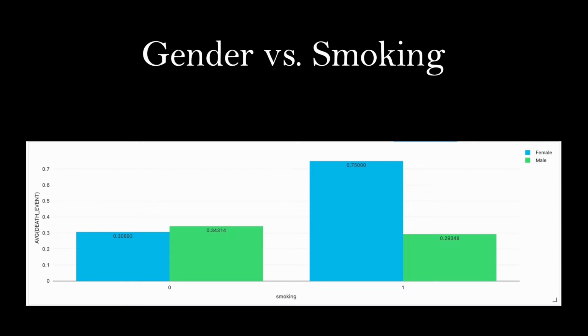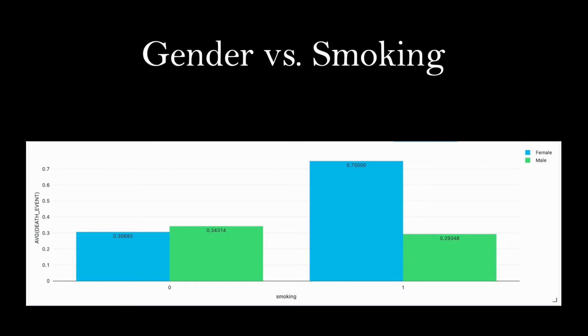In this bar graph, this shows the possibility of death when smoking between males and females. There is not much difference in the possibility of death in males who smoke and do not smoke. Unlike males, it is surprising that the possibility of death for females who smoke is more than double compared to the ones who do not smoke.